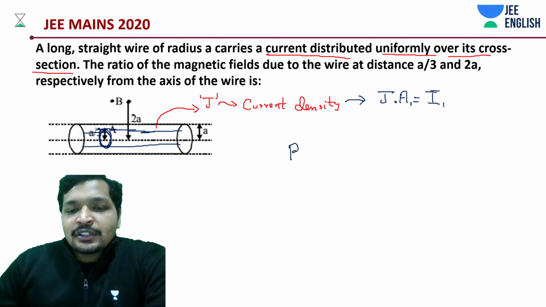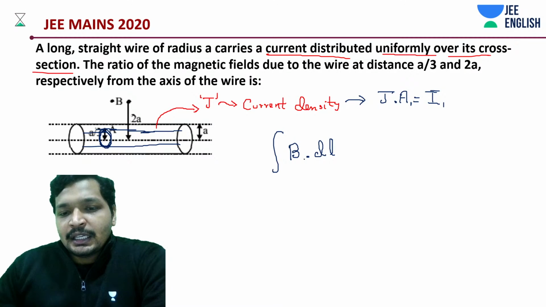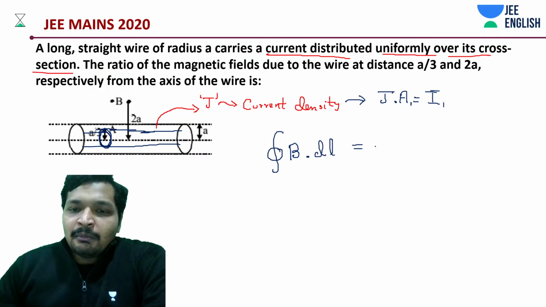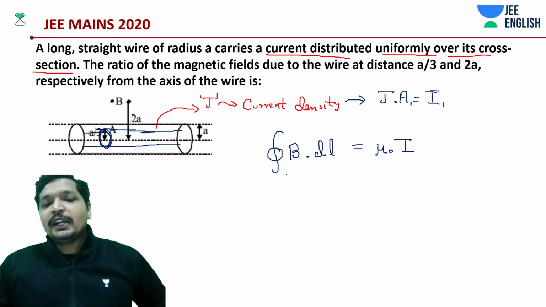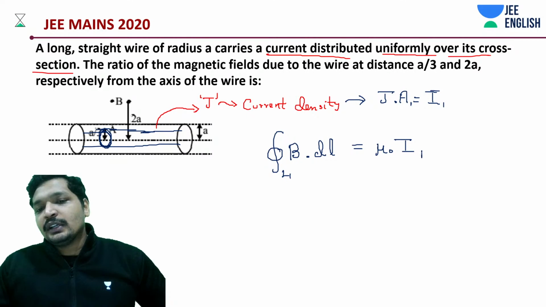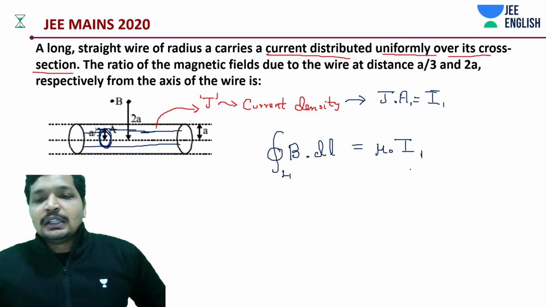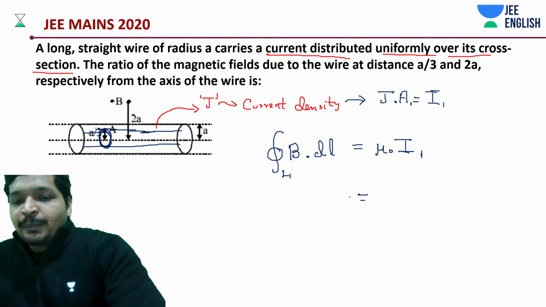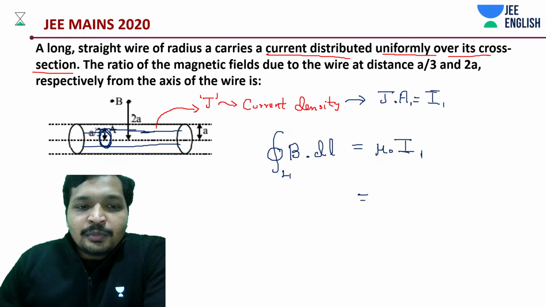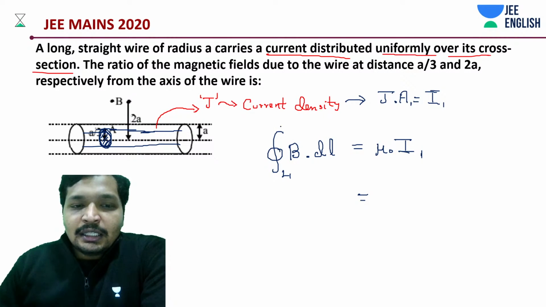So from Ampere's law, we can say that the integration of B dot dl is equal to mu naught into I1 in this case. Let's say it's loop 1.